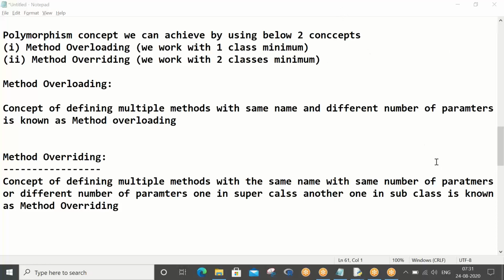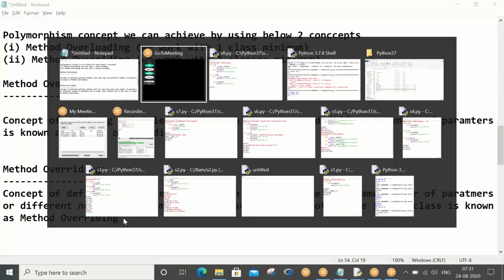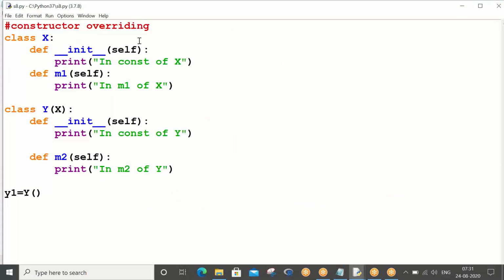If you see in our last class, we have gone through polymorphism, that is method overloading and method overriding. So after looking into these two things, I said we will have to go for abstraction. Fine. But before going for abstraction, let me touch upon the last program where we have stopped our discussion in the previous session. So basically, constructor overriding is what we are trying to understand in our previous program.